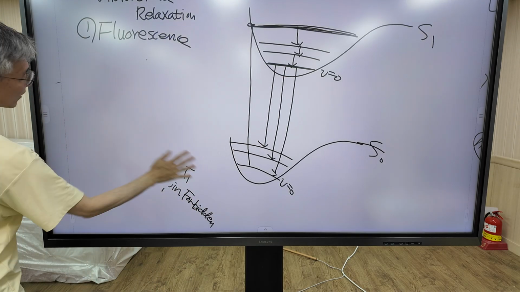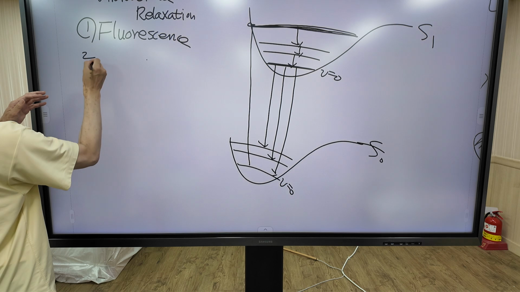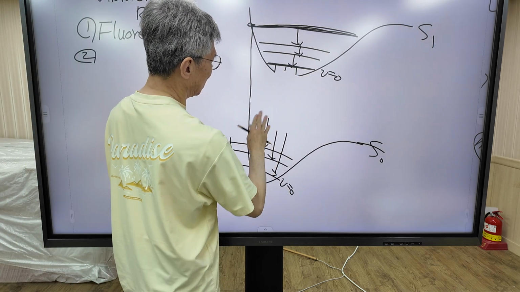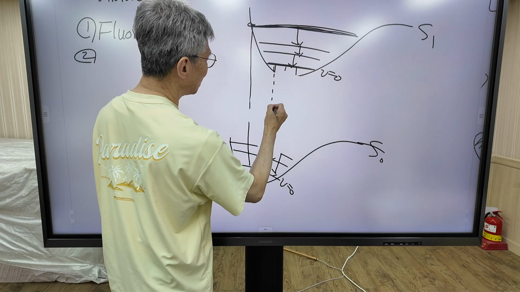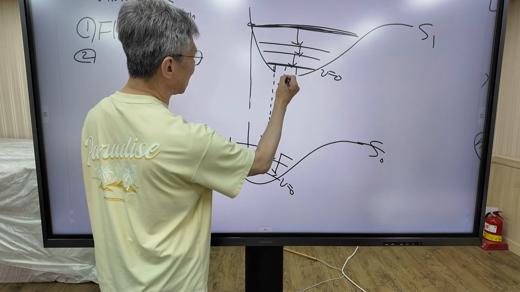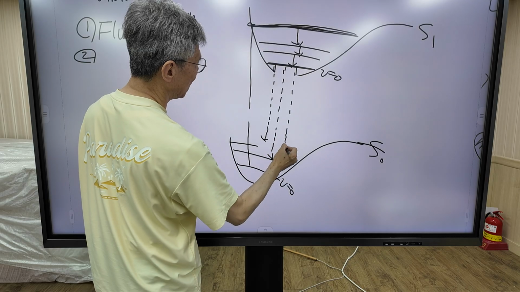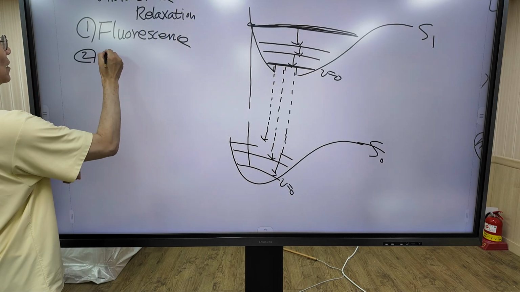And the second pathway is that the molecule does not emit a photon and returns to the S0 state. This process is called internal conversion.